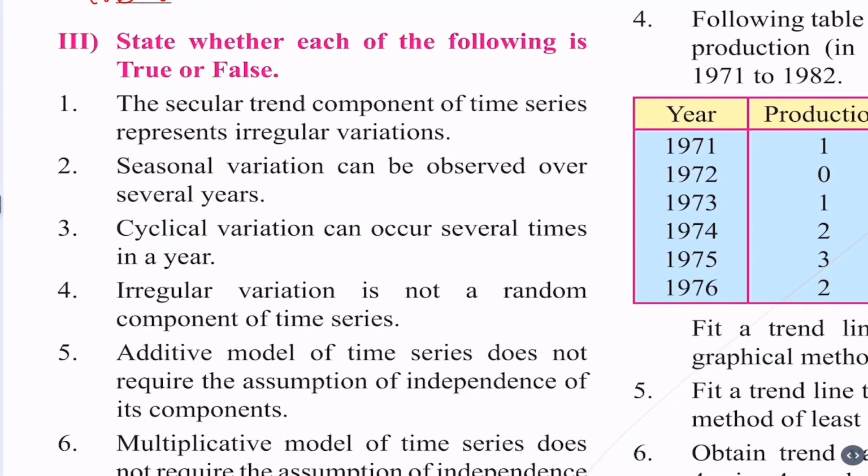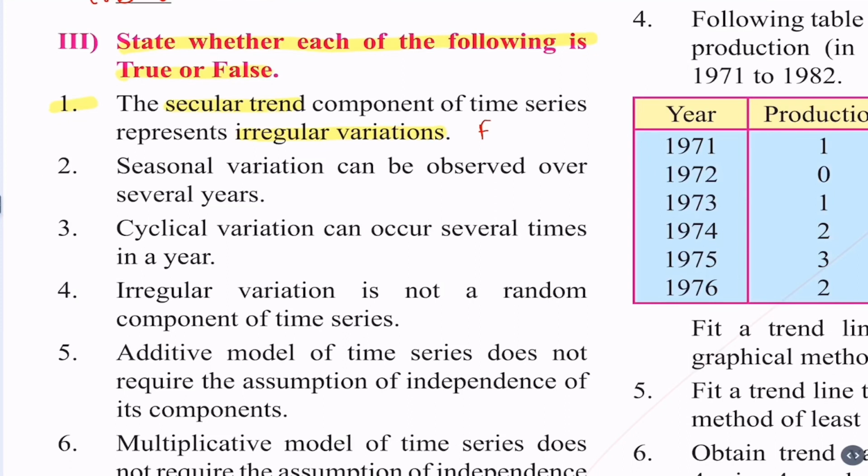Next, state whether each of the following is true or false. Question 1. The secular trend component of time series represents irregular variation. No, it's not true, because secular trend is trend component, not irregular variation or irregular component. So that statement is false.